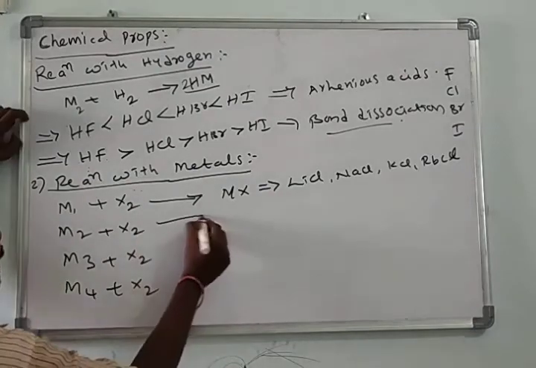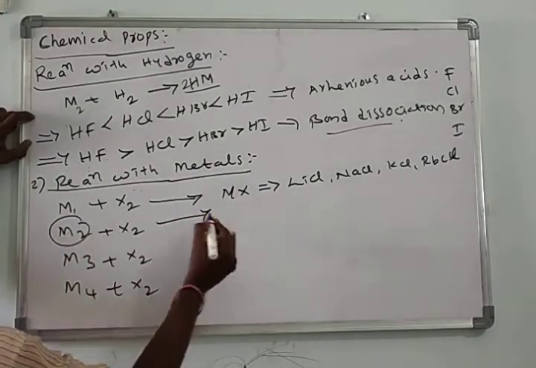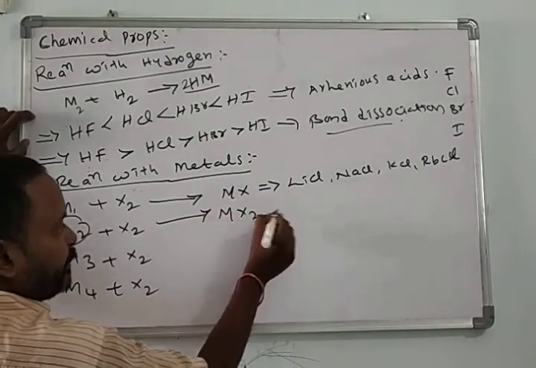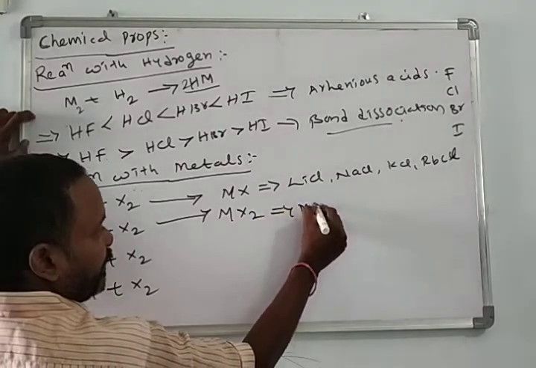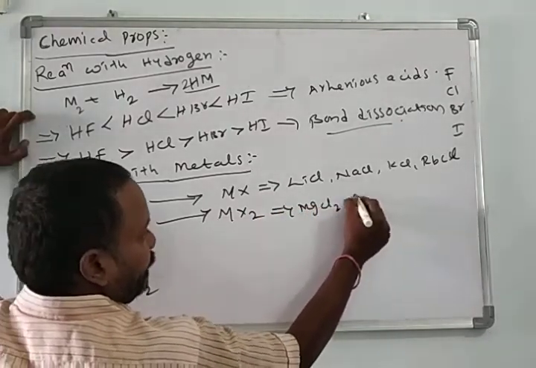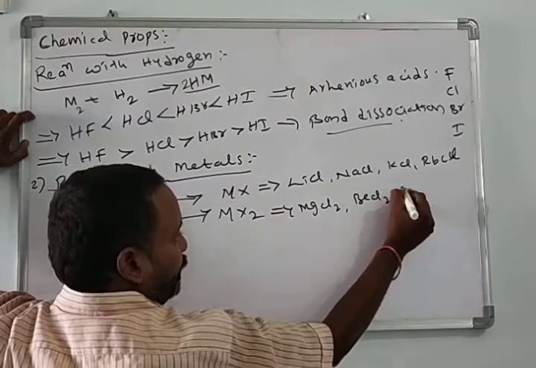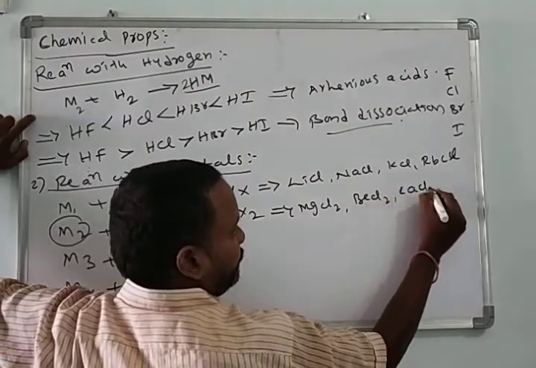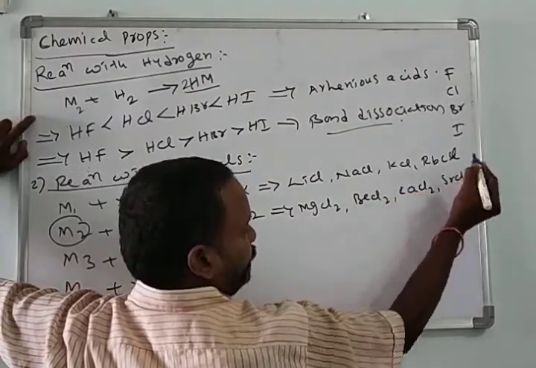Second group elements, M2, form MX2 type halides: magnesium chloride, beryllium chloride, calcium chloride, strontium chloride, barium chloride.